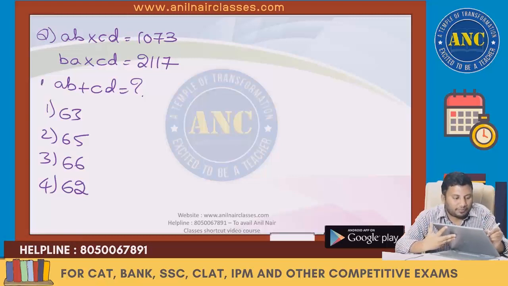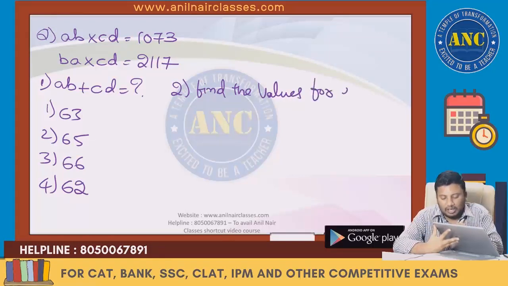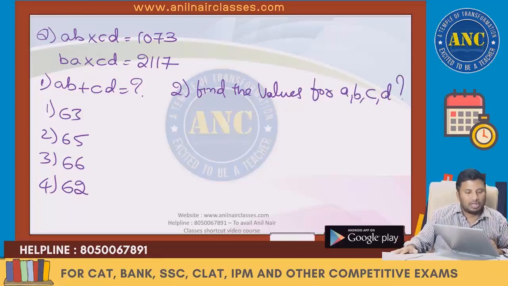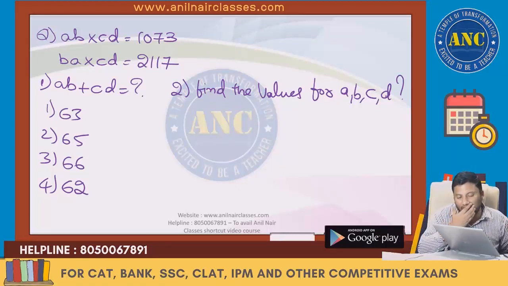First question. Second question. Find the values for A, B, C, D. Please write down these two questions. AB into CD is 1073. BA into CD is 2117. Find the value of AB plus CD: 63, 65, 66, 62. Right? That is, find the value of AB plus CD. Find the values for AB, CD.